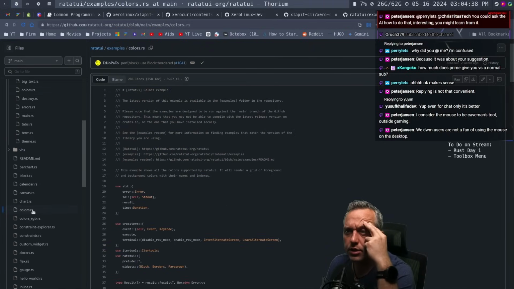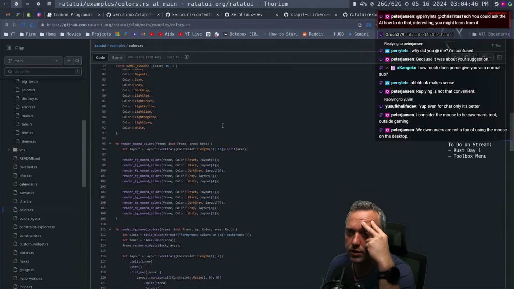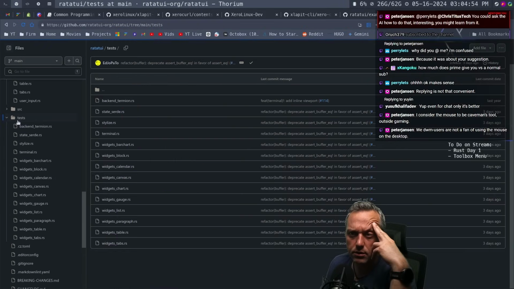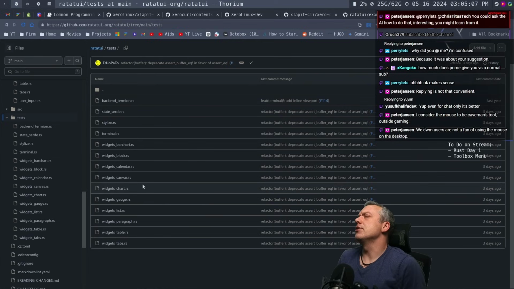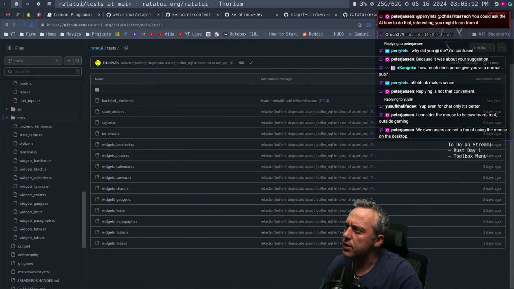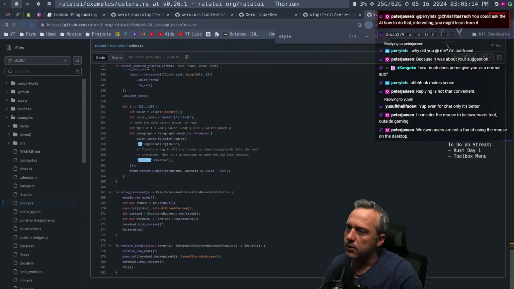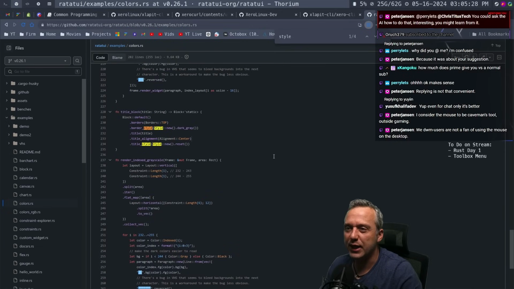Go colors RS, cross term. This is not going to give me exactly what I want though. Maybe let's look at tests. No. Yeah, I'm trying to think of the best way to approach this, because I'm a bit lost on this specific example. I could just do numbers. That would be the easiest way to start with, since this is my first day in Rust. But I don't want to do that. I want to figure out some kind of GUI to make it kind of clean.